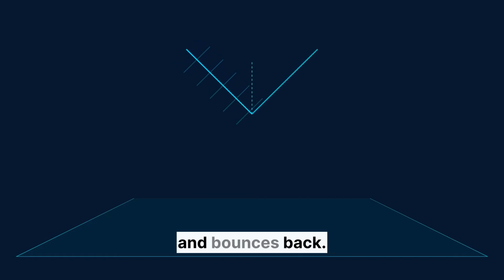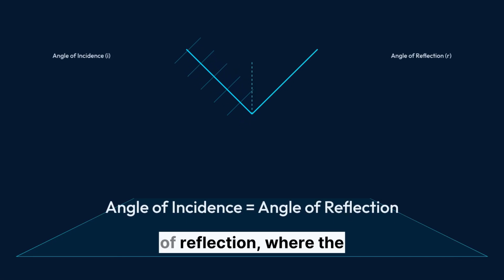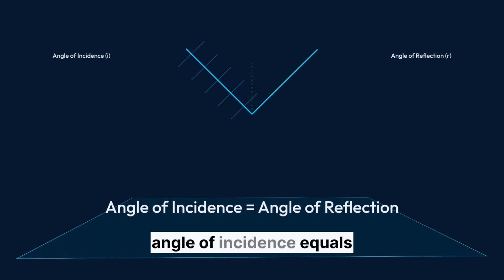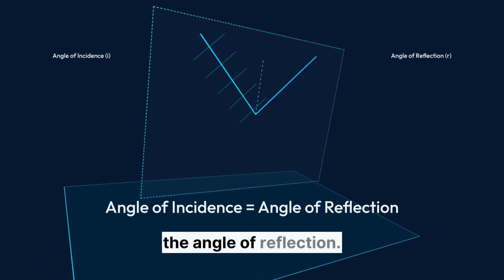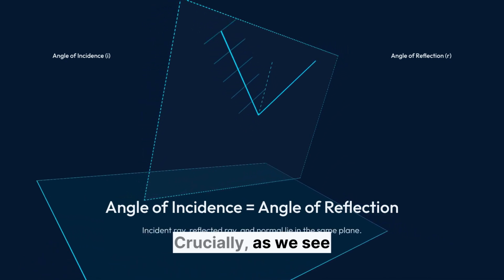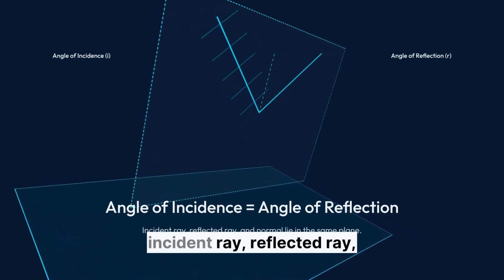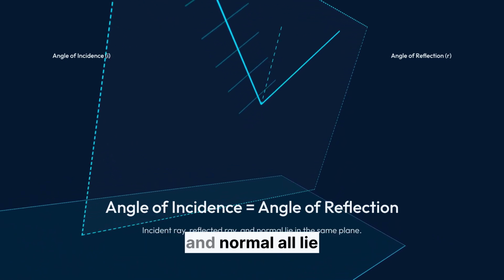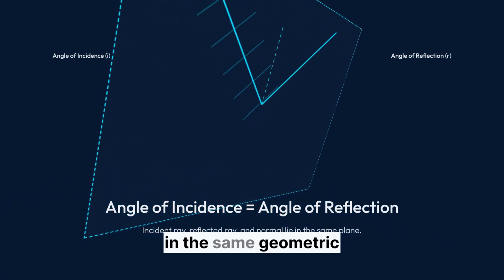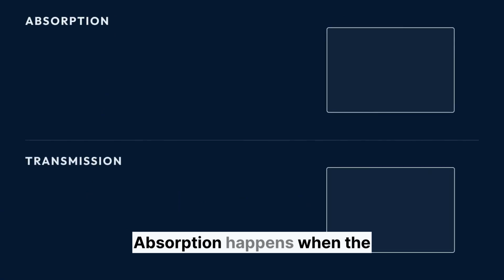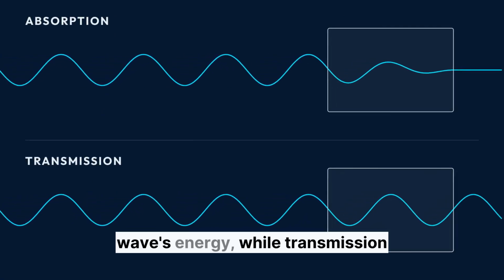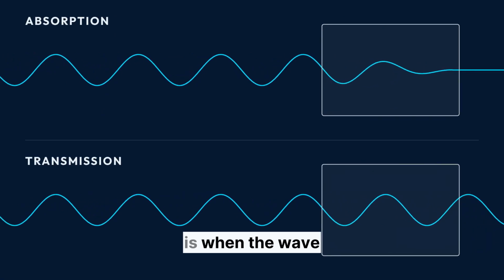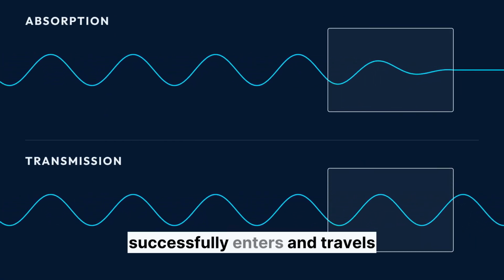Reflection occurs when a wave hits a boundary and bounces back. It follows the law of reflection, where the angle of incidence equals the angle of reflection. Crucially, as we see in this plane, the incident ray, reflected ray, and normal all lie in the same geometric plane. Absorption happens when the medium takes in the wave's energy, while transmission is when the wave successfully enters and travels through the material.